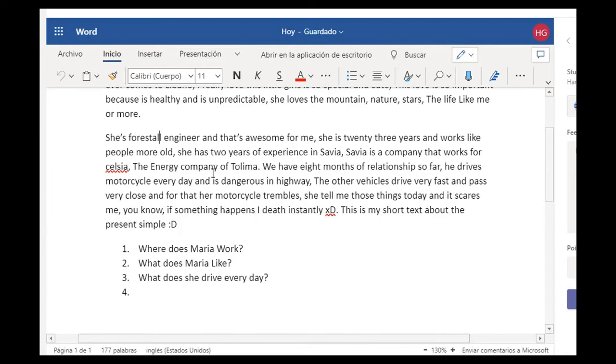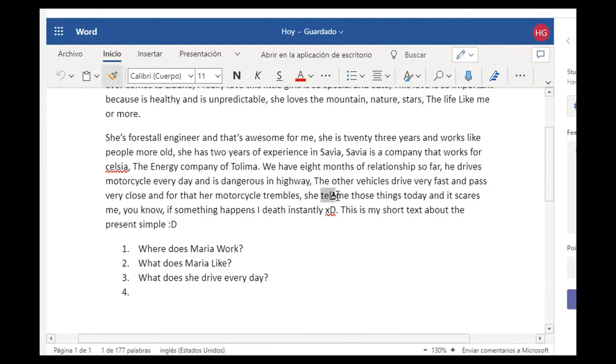What else can I see? "And works like people more old. She has 2 years of experience in Savia." Okay, that's very good. "The energy company, we have 8 months of relationship. He drives, she tells." Oh, okay, here we go. So here "she tells" is the correct conjugation, because the tense is present simple and we're talking about a girl. In this case, she tells. So here you need an s, right? Don't forget about that. You need an S here.